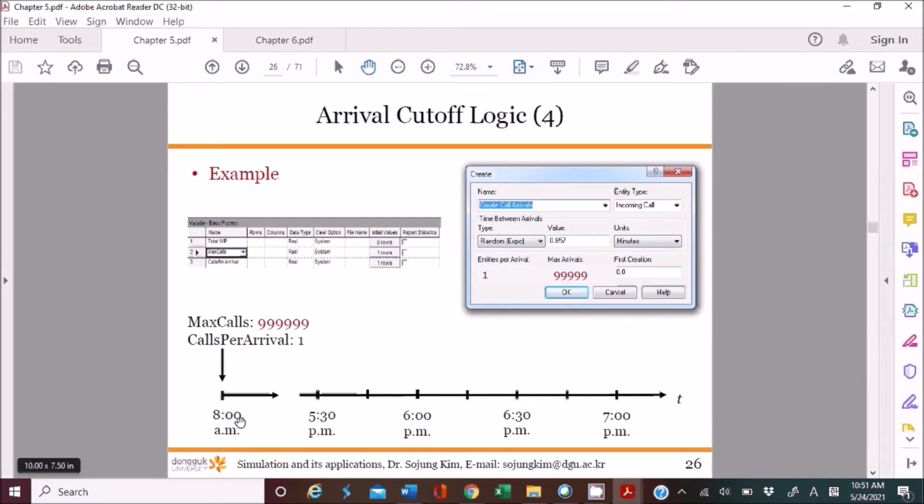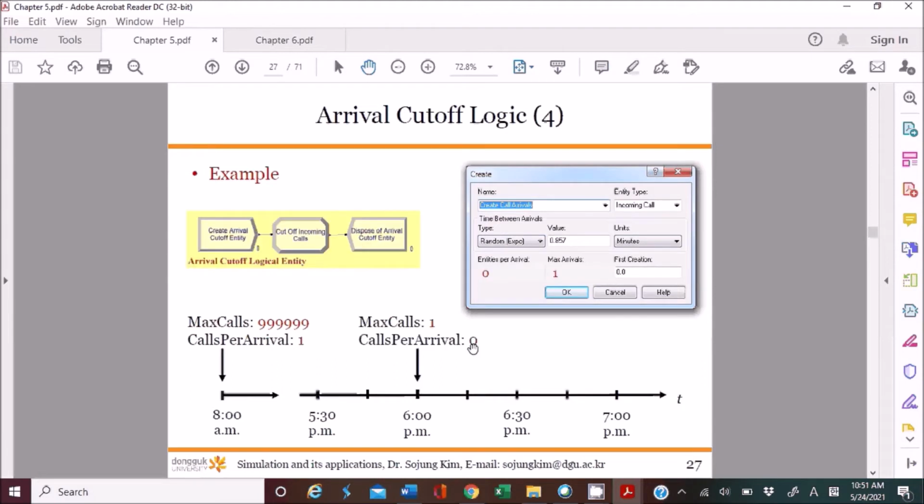At 8 a.m., your max call and course per arrival have these values. A big number, 999999, and course per arrival is 1.